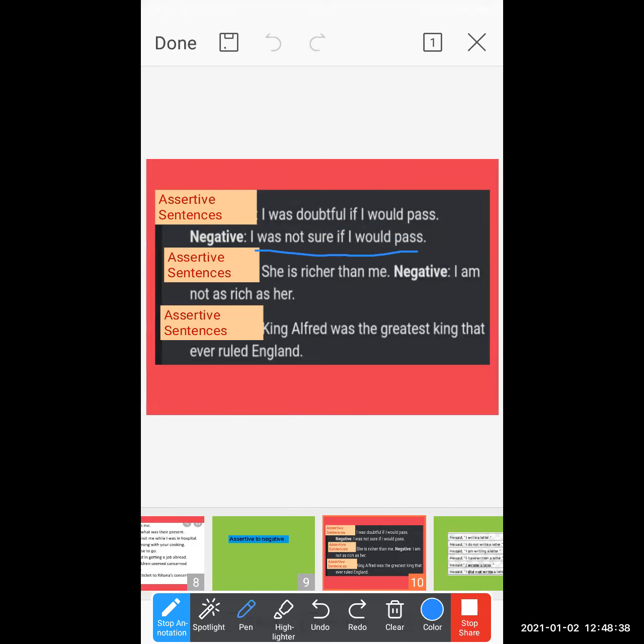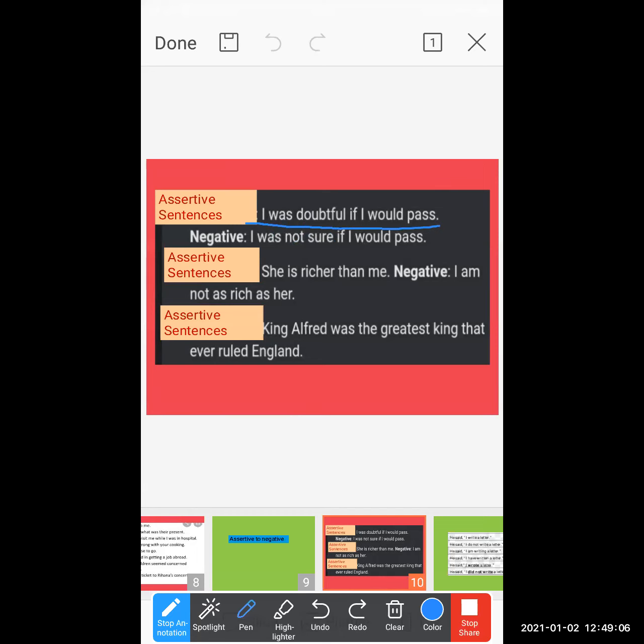So here, students, if you observe both the sentences, the basic meanings remain the same. Only a few words change. In an assertive sentence, only positive words are there: "I was doubtful if I would pass."